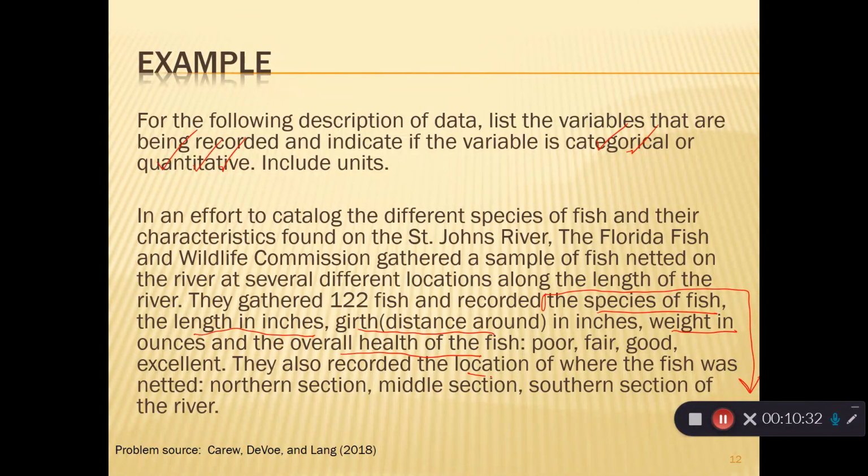They also recorded the location, that's categorical. Now, for the quantitative ones, we also want to give the units. So species, nope, length in inches, girth in inches, weight in ounces. And then everything else is categorical.